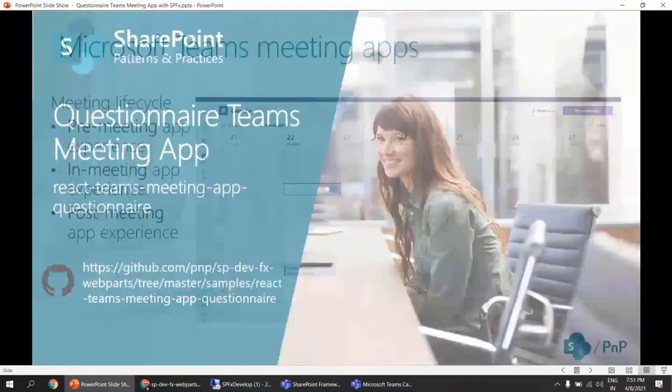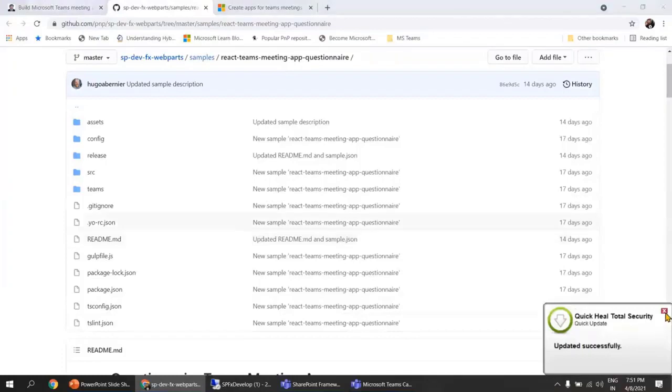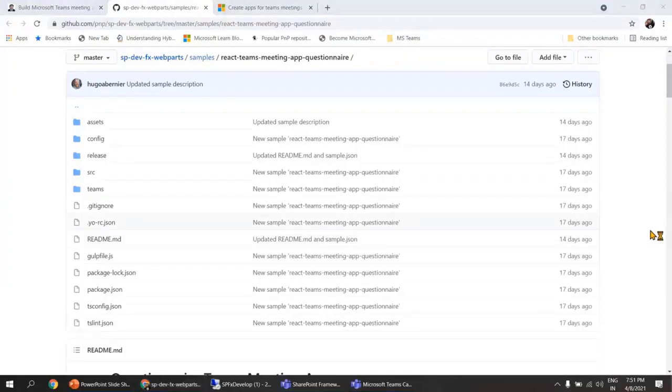This sample is available under the PnP repository at this particular location, along with all of the documentation, prerequisites, and instructions on how to get started using the sample. Again, this sample was developed using React.js with SPFX version 1.12, which was the latest available at the time of development and which supports this particular feature. So, a quick demo of this feature.